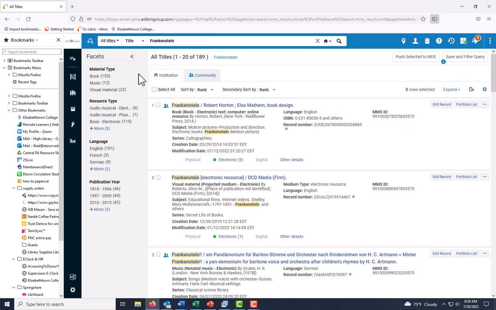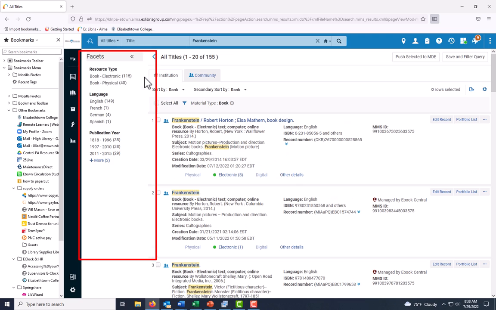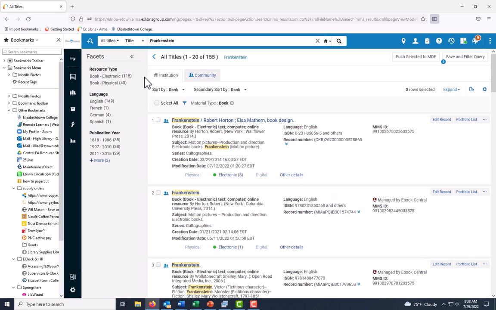Once you have your search result, you can use the Facets menu on the left side of the page to narrow down your search further. With the Facets menu, you can specify material type, resource type, language, and publication year. Material type refers to whether an item is a book, a piece of music, or a visual material, such as a DVD. If I select book as my material type, I can further narrow it down to physical or electronic book, or I can broaden my search again by deselecting book here.